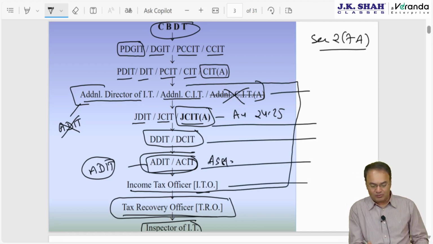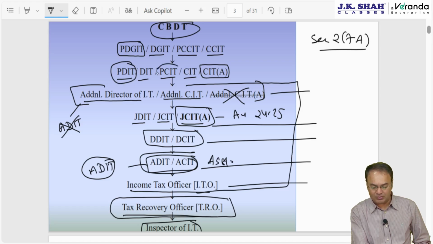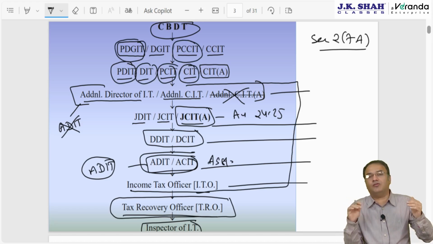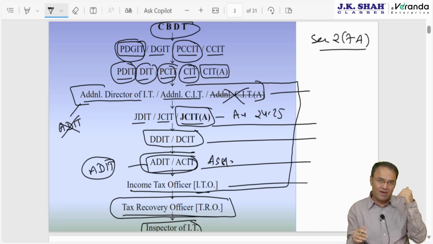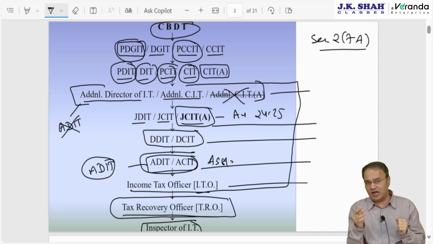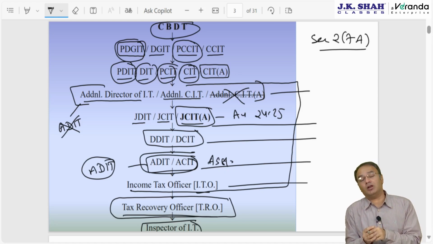Now before we proceed further, needless to say, unimportant from exam point of view, we have Principal Director, Principal Commissioner, Director, Commissioner, Principal Director General, Principal Chief Commissioner. So are these two people different? Answer yes, they are totally different people. Generally, directors handle back office work and front office work is handled by commissioners. All of them are given different tasks, and there are multiple number of CITs and CCITs. There are multiple number of people associated with the department.